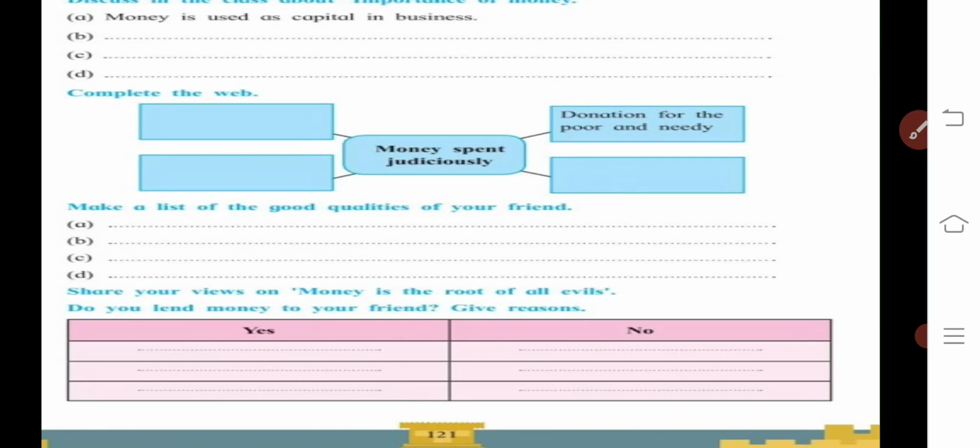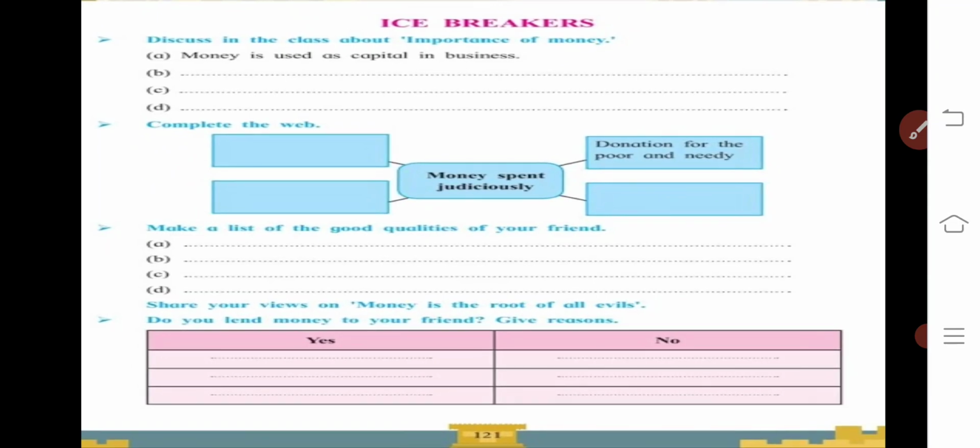Next one, make a list of the good qualities of your friend. That is the third activity they are expecting you to complete. So what are the good qualities of your friend? You have to think about any best friend of yours, and write the qualities of that friend. Next one,